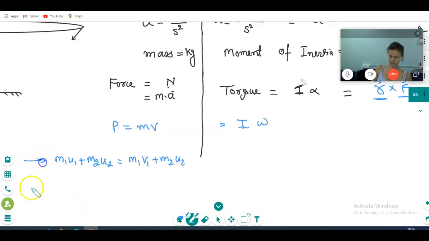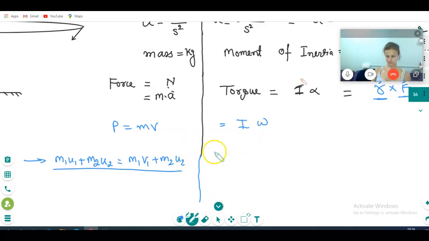When is it applicable? When there is no external force. Please understand, when two cars are colliding, external force is not working. External force is zero, then only this momentum formula will work.